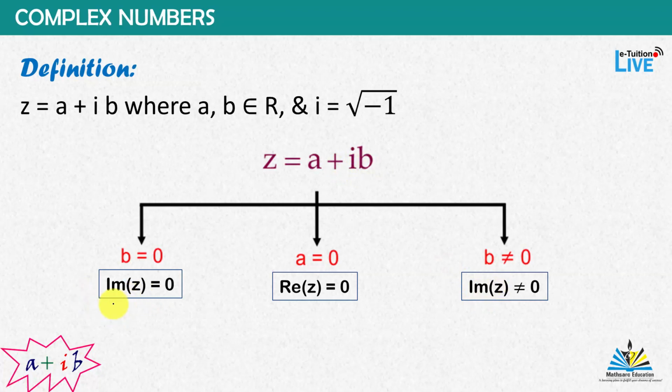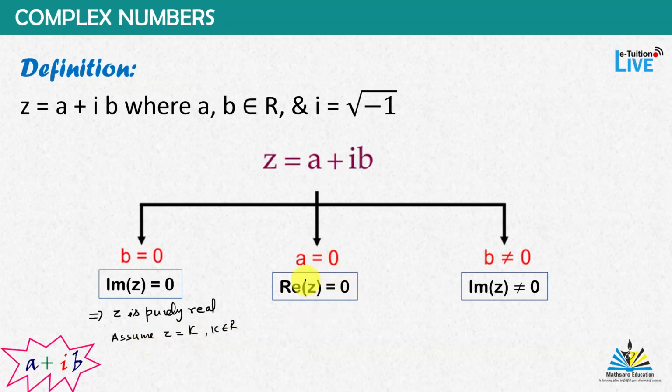So if the imaginary part is 0, this implies z is purely real. If there is a question where z is a purely real number, then we can assume z as k, where k belongs to real.